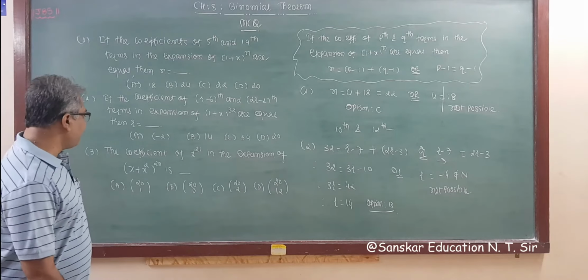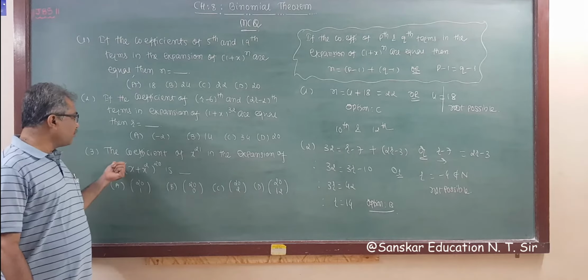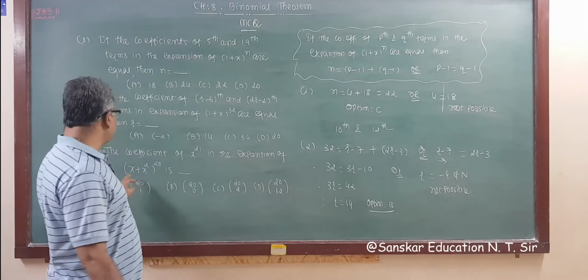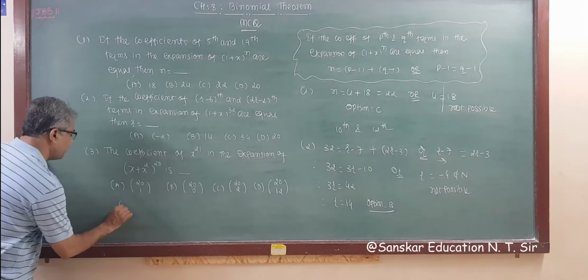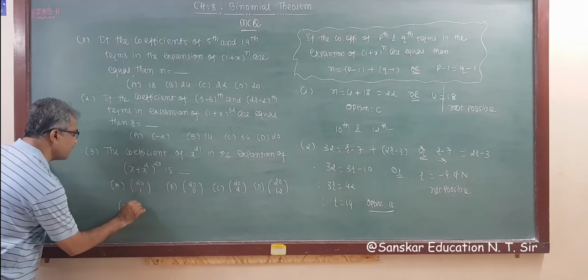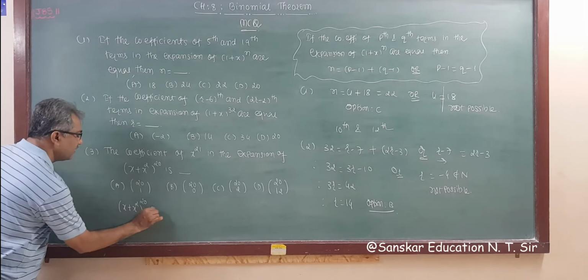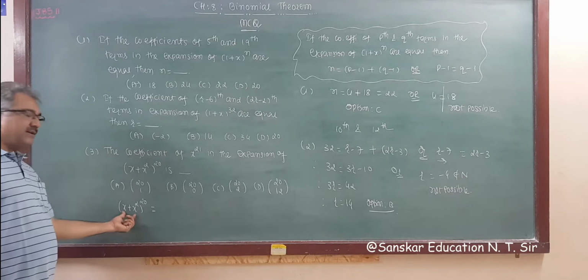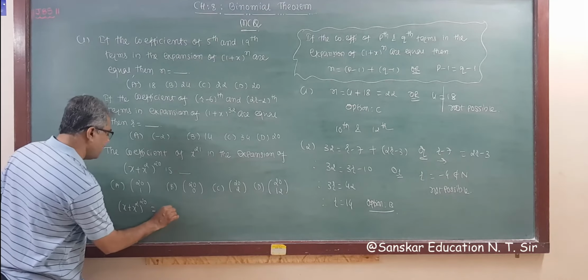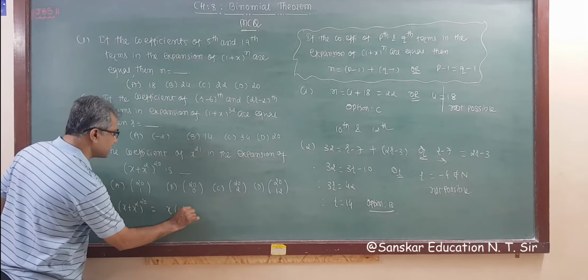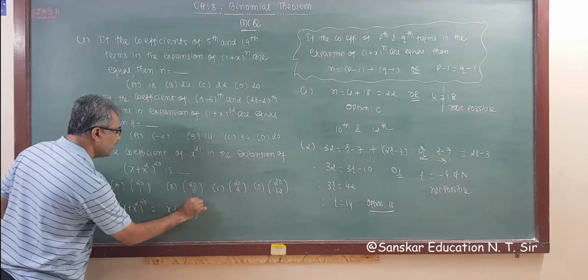Okay. Now next question: the coefficient of x raised to 21 in the expansion of this is blank. So now we are given (x plus x square) whole raised to 20, right? You can see here that x is common, so if we take x common, what will happen? x common comes out, and 1 plus x whole raised to 20 remains.